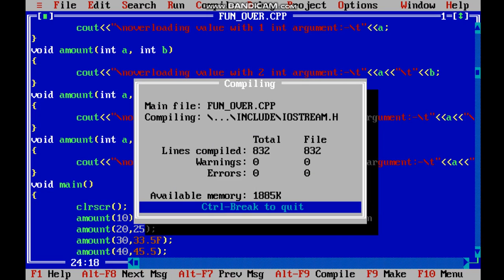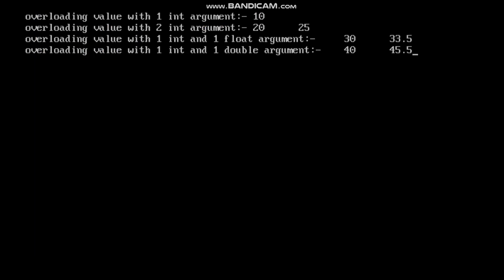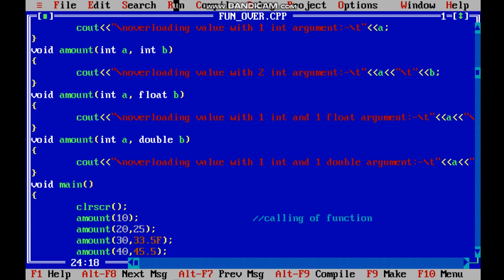First we'll compile it. No errors are there. Let us run it. As you can see, for the first one it is calling the first function. The second one has two integer arguments. The third one has one integer and one float, because we had mentioned f. And for the last one, it is calling one integer and one double argument. So this is how it will call its own functions.